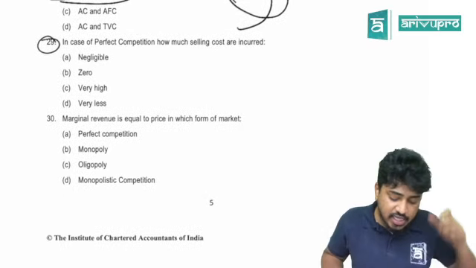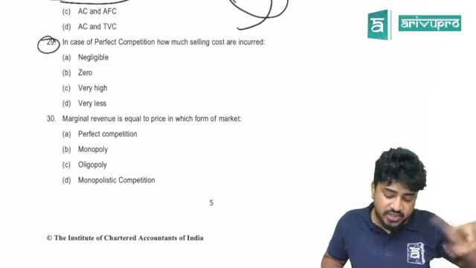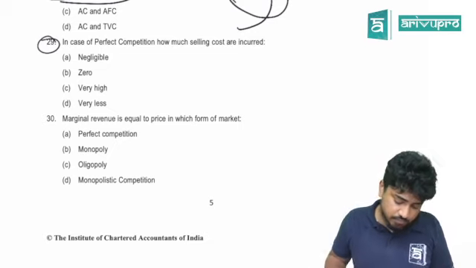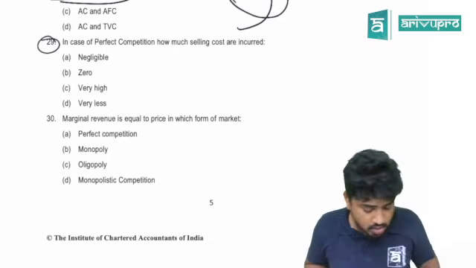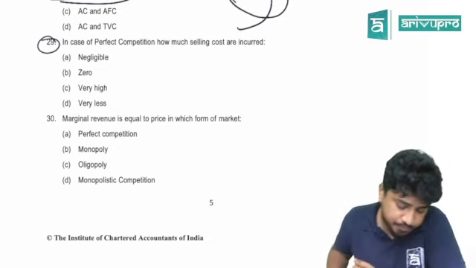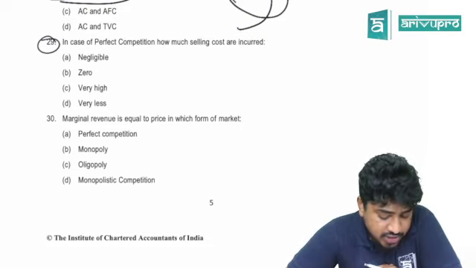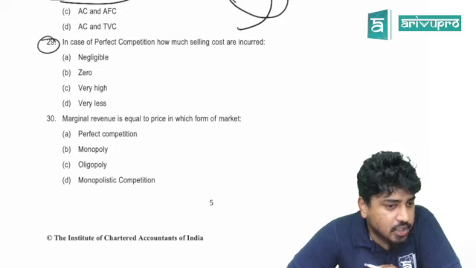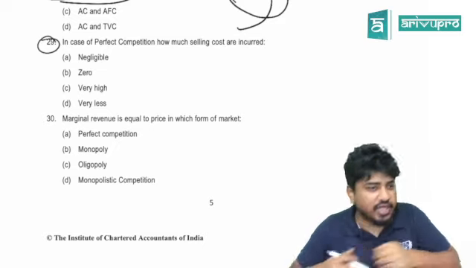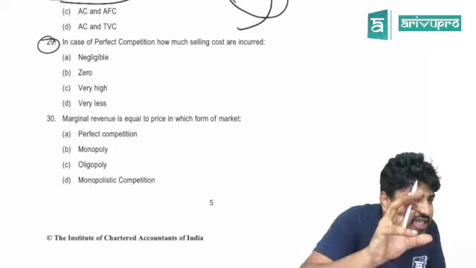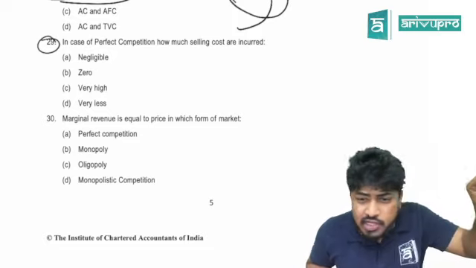29. In case of perfect competition, how much selling costs are incurred? Zero. We wrote no in our notes. Transaction cost, yes or no? What is transaction cost?